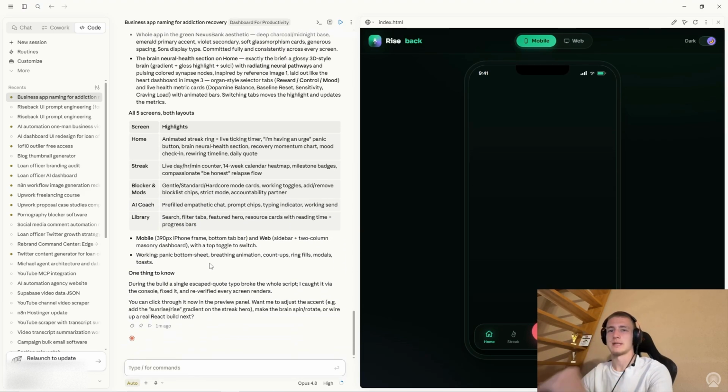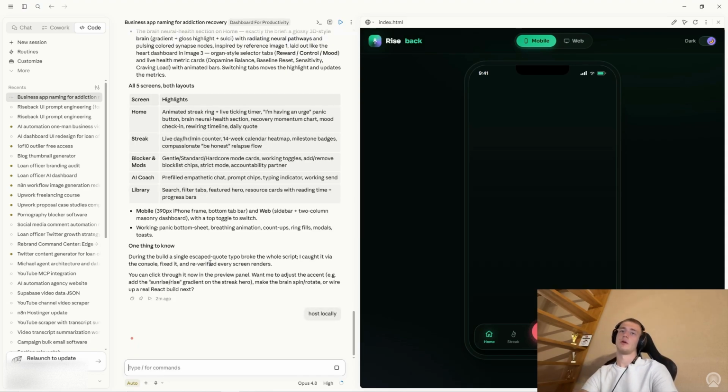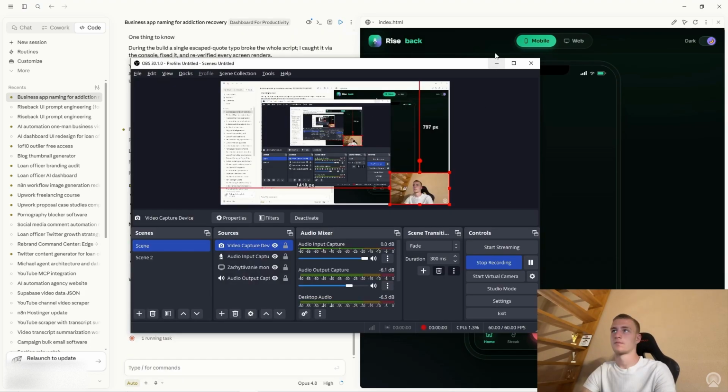So what you want to do is host locally. It's completely free, and you don't need anything for it. No MCP, no integrations. Just host locally, and we'll host locally through your computer. The only trouble with this is when you turn your computer off, it will just stop working. Now this might take a while again, so I will come back once it's done.